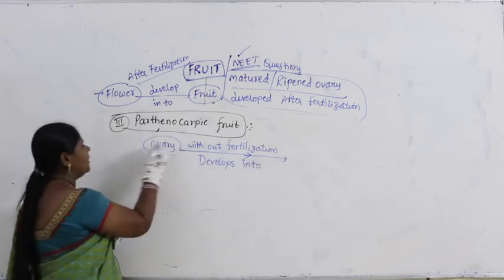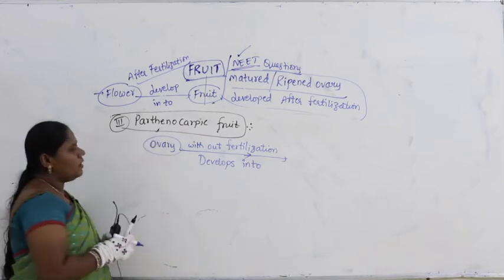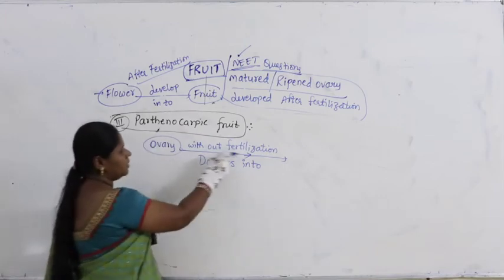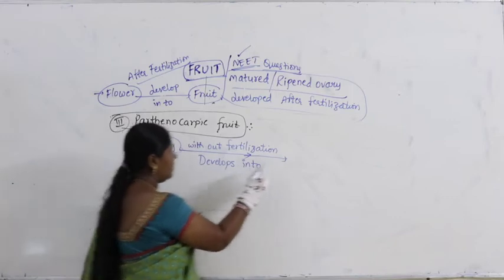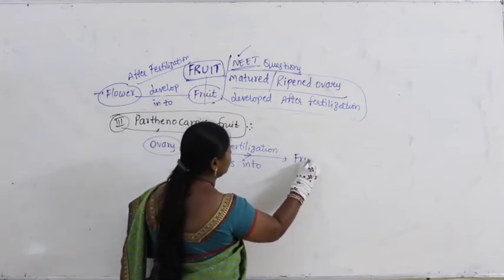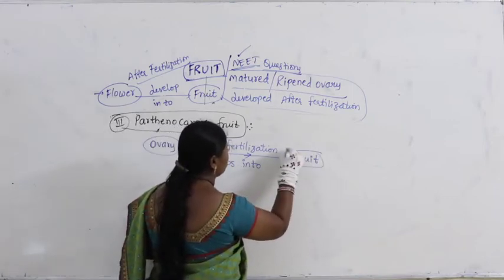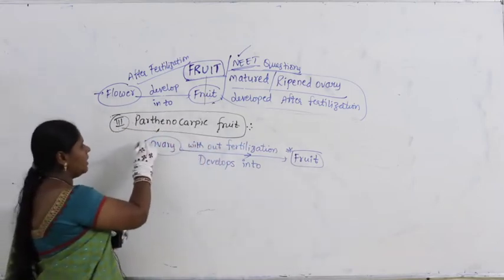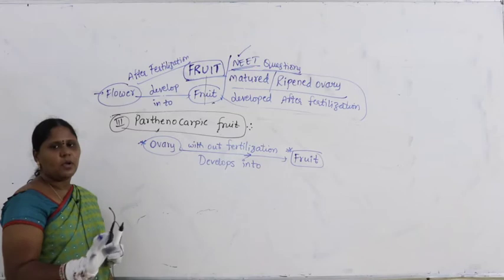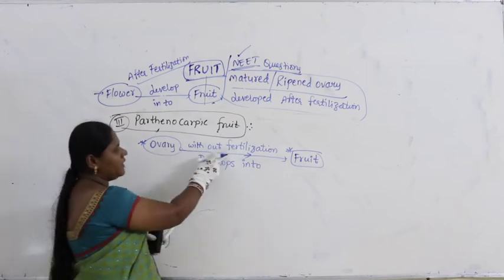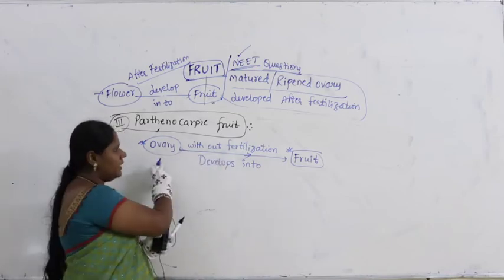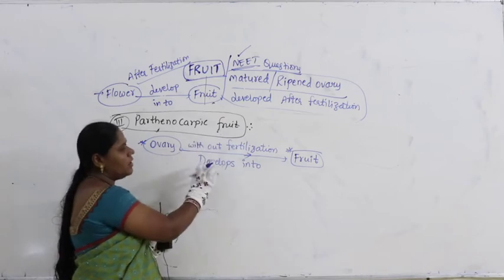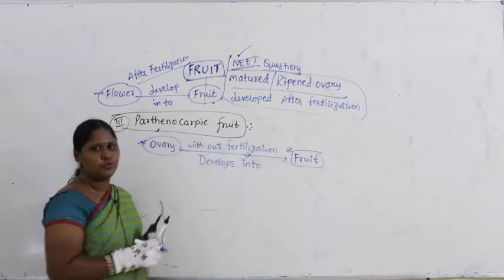The ovary directly develops into fruit without fertilization. What is the meaning of this? The ovary is not undergoing any fertilization.